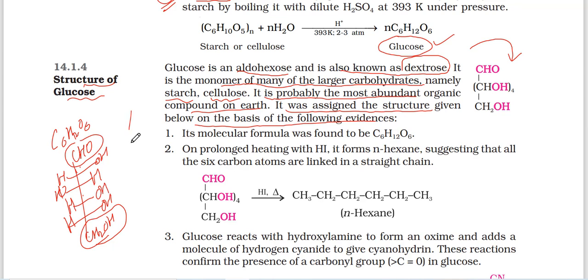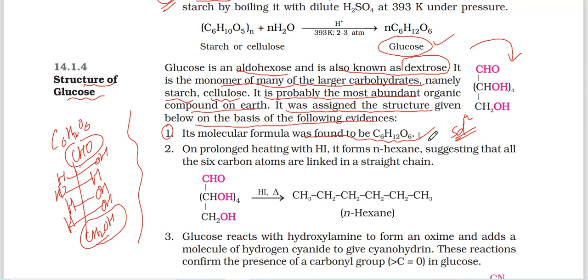But how did we come to know this is linear? Step by step we are discussing here. First of all, its molecular formula was found to be C6H12O6. How was it found? So many methods are there. We discussed in the solutions chapter that the molecular mass of an unknown compound can be calculated by colligative properties.